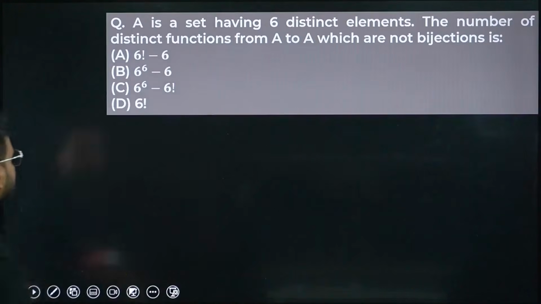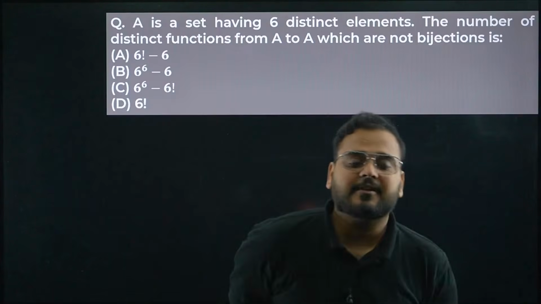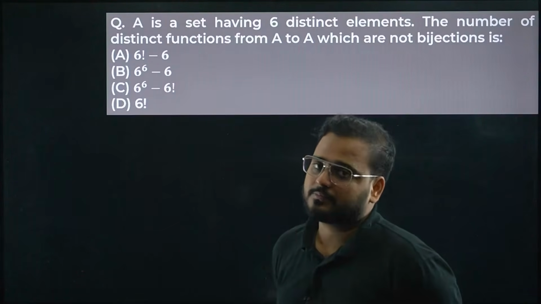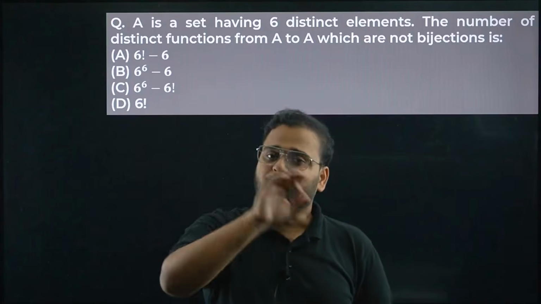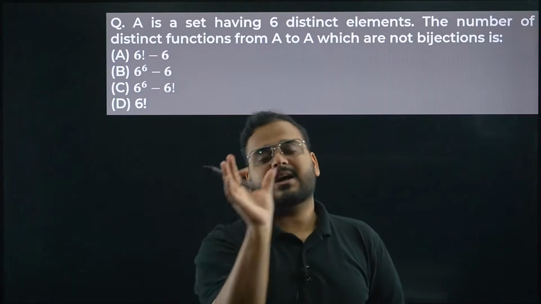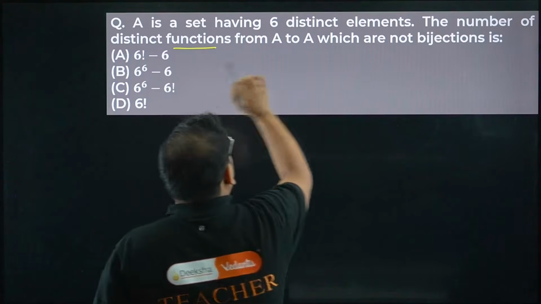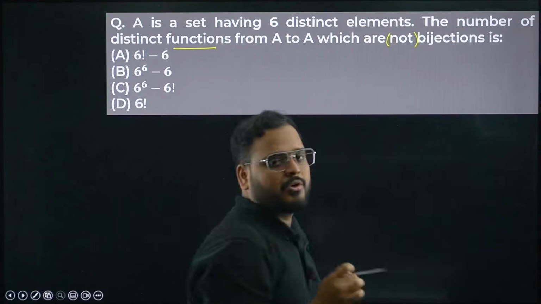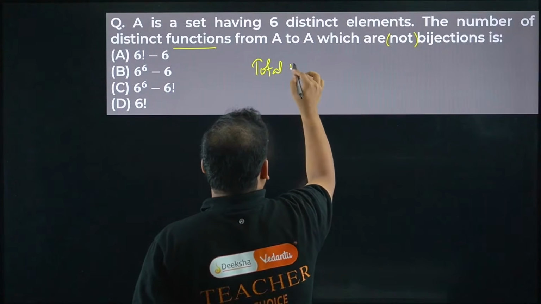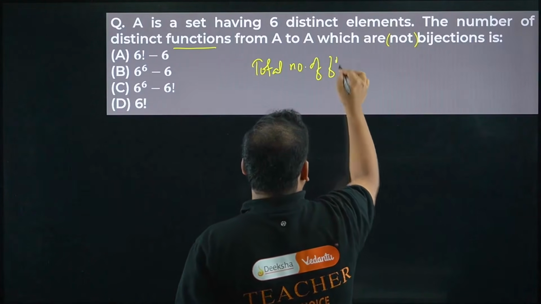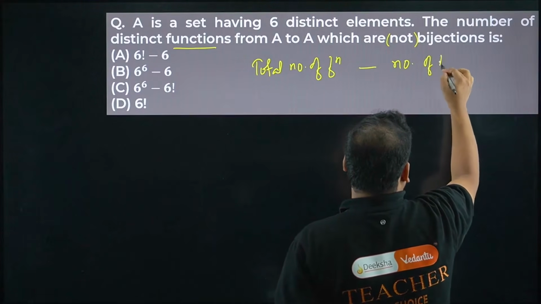Moving on. Next, if A is a set having 6 distinct elements, the number of distinct functions from A to A which are not bijections. So we're looking for those functions which are not bijections. So we can find the total number of functions, the total number of bijections, and subtract. My result is all functions which are not bijections, so I'm going to find total number of functions minus number of bijective functions.